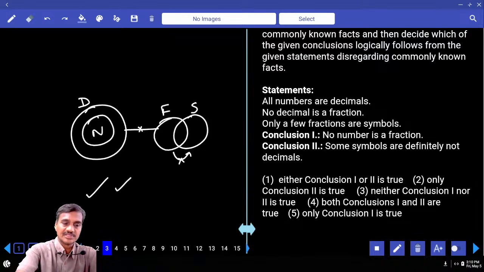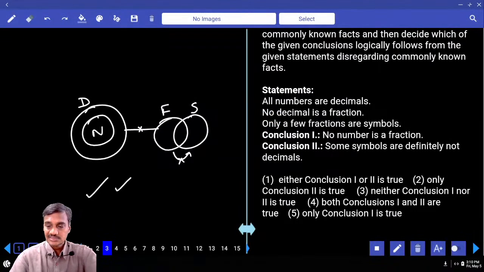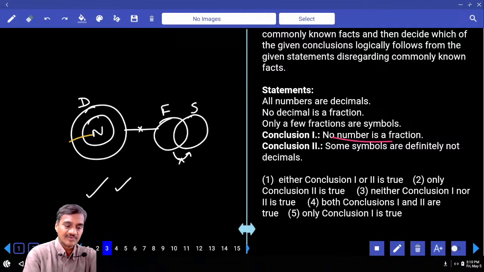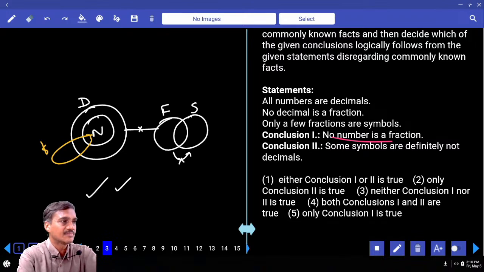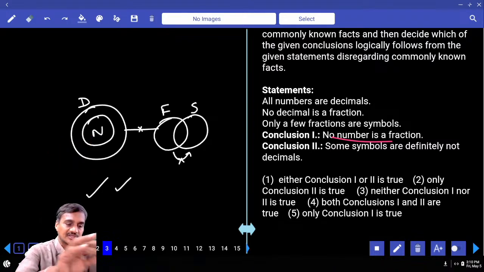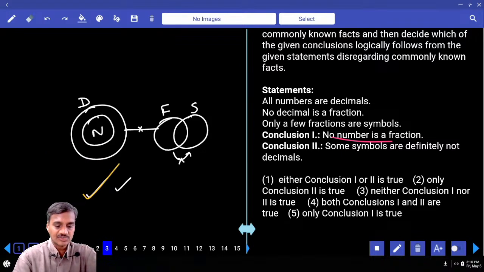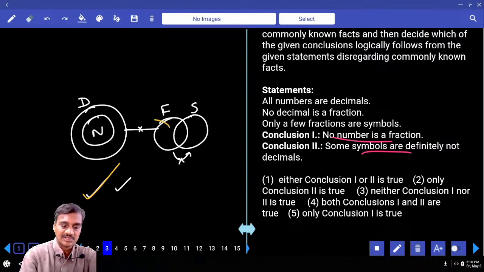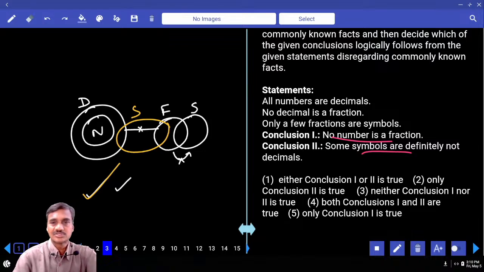Now first one, to make the conclusion false, I need to write down some numbers are fraction. Number and fraction should be intersected. Is it possible here? No. As it is not possible, an alternate diagram cannot be drawn. This will be true forever. And next one, some symbols are not decimals. Now I need to prove some of the symbols are decimal. Tell me whether I can write symbol like this or not. Hence an alternate diagram makes the previous conclusion false. Hence only one follows. Choice 5, question number 3.